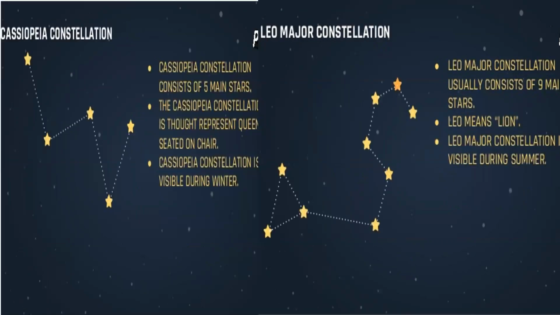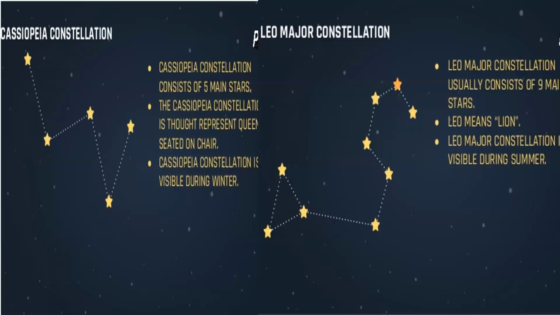Next is the Cassiopeia constellation. This consists of 5 main stars, and these 5 stars are arranged to form the shape of a distorted letter W or M. It represents an ancient queen named Cassiopeia seated on a chair. And this Cassiopeia constellation is visible during winter in the early part of the night.